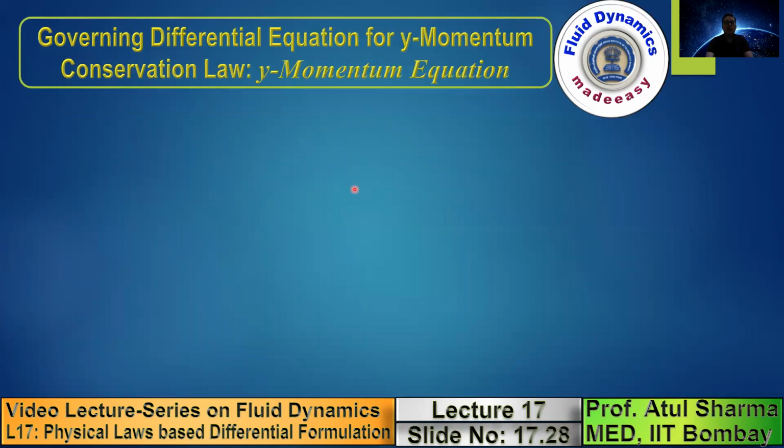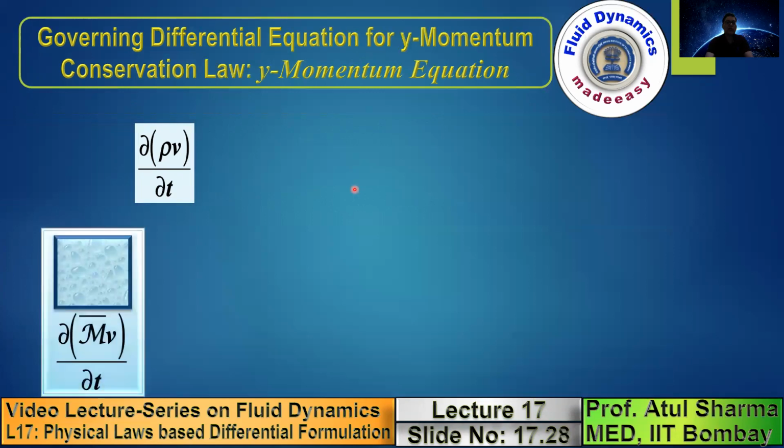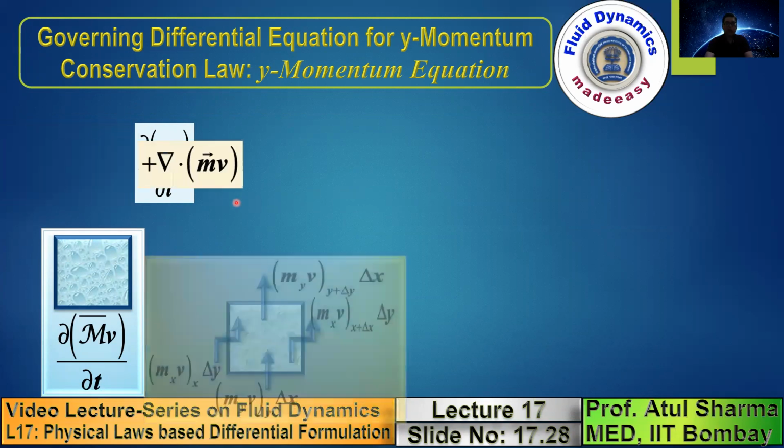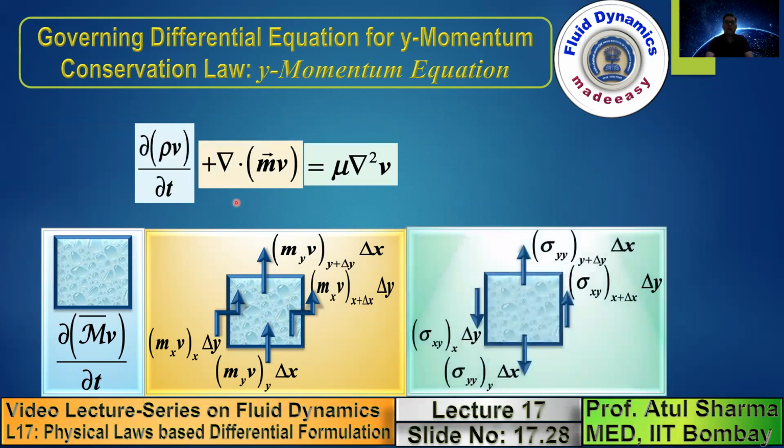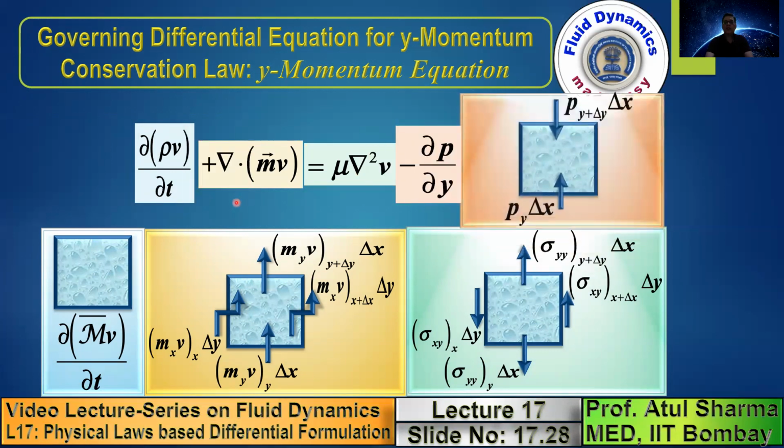Similarly, for the y momentum equation, this is the rate of change of y momentum of the fluid stored inside the control volume. This is the net y momentum flow rate leaving across the surface of the control volume per unit volume. This is the net viscous force acting in the y direction. This is the net pressure force acting in the y direction. All the arrows here again, you can see, are in the y direction.